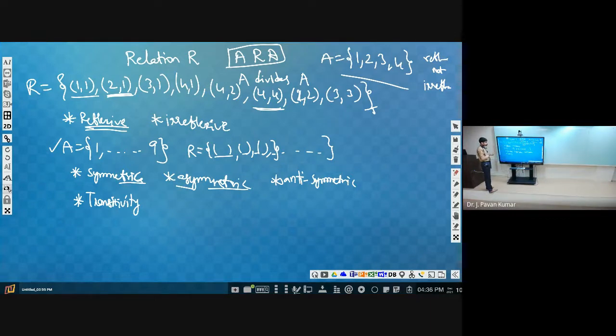But in general, how can we find whether it is a transitive relation or not? This is the question, and for that we will give the answer in this class by applying some procedure. Before that, let us introduce one term called closure.